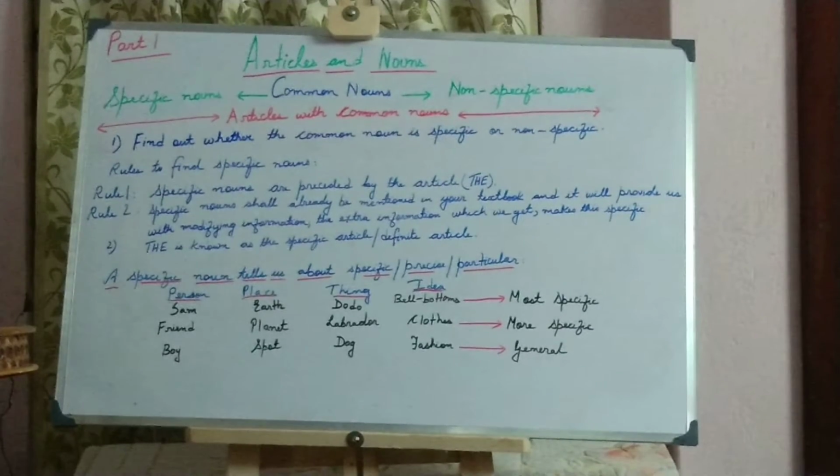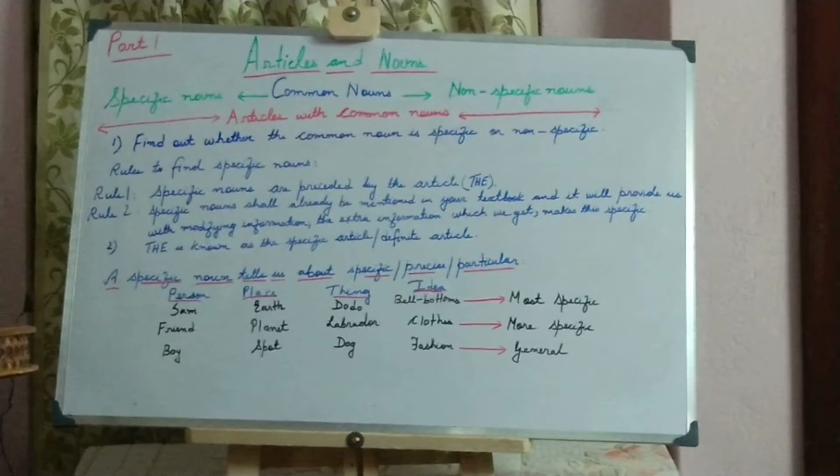So how do we find which one is specific and which one is non-specific? To find the specific nouns, there are some rules to be followed. The first rule is that the specific nouns are preceded by the article the. Preceded means which comes before. That means the article the comes before specific nouns.